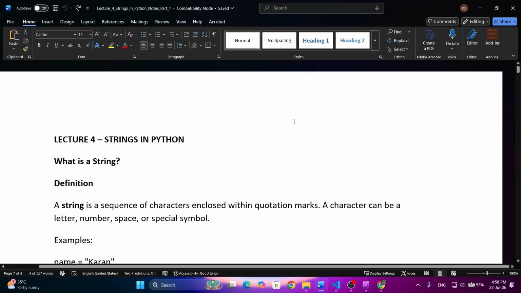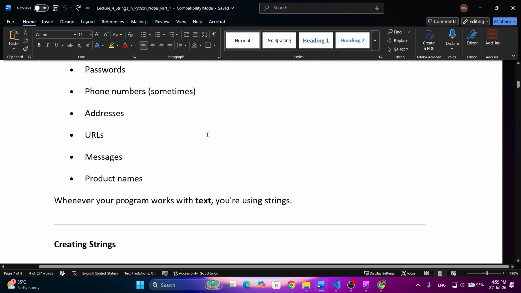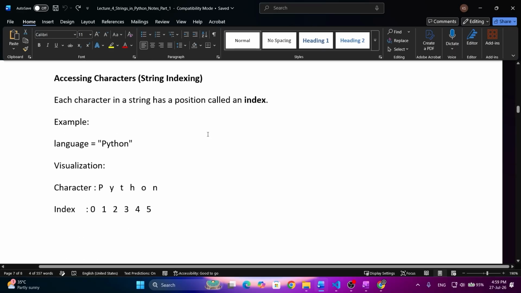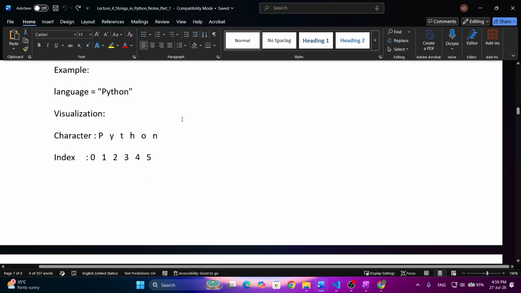In this lecture, we have covered everything around strings. We have covered what a string is, how to create a string, the various ways of creating a string, and how we can access various characters of the string using positive indexing as well as negative indexing.